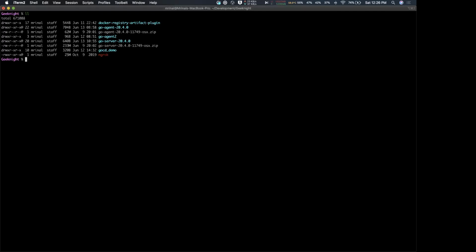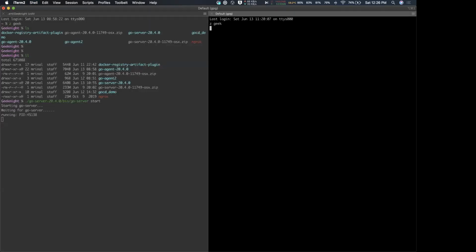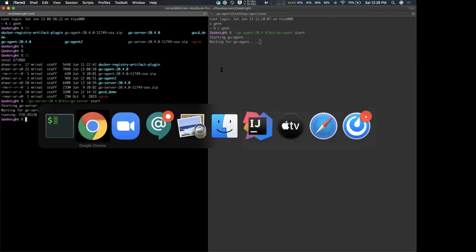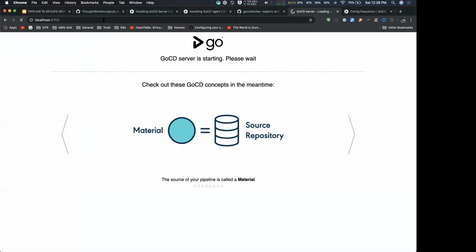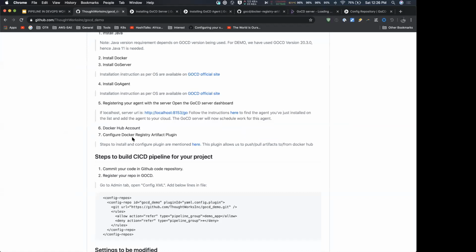So let's go and start the GoCD server first. I am starting the GoCD server as well as the GoCD agent. Okay, the server is started. Let's start the GoCD agent as well. The GoCD server uses port 8153. It's starting, and it will take some time. In the meantime, let's go through the next steps.